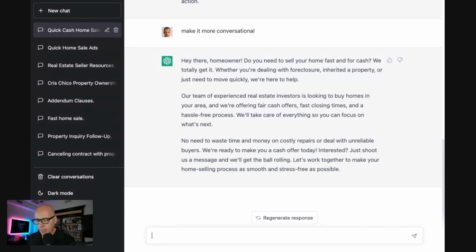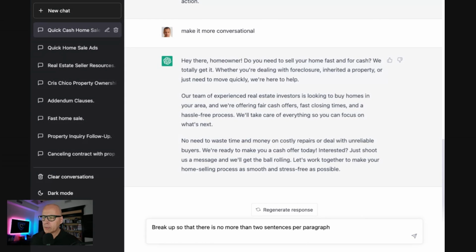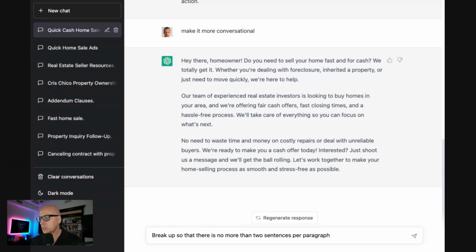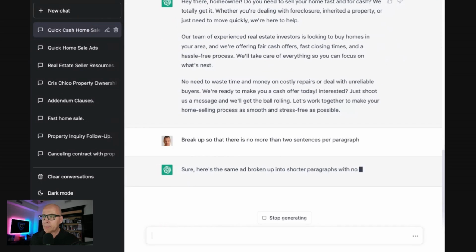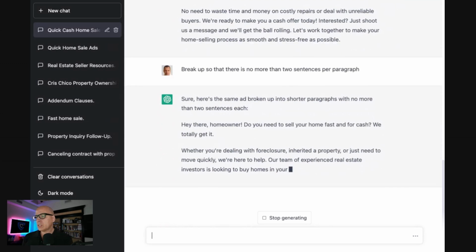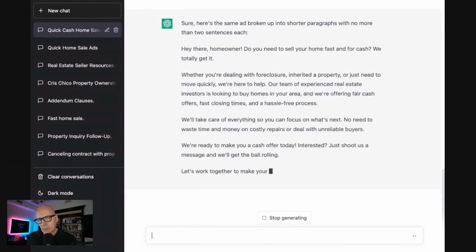Now I'm going to add another layer. It's a little bit too wordy. So I'm going to ask it to break it up into shorter paragraphs. I'm going to say break up so that there's no more than 2 sentences per paragraph. So I type that in. And off to the races you go. As you can see, it's rewriting that with shorter paragraphs.